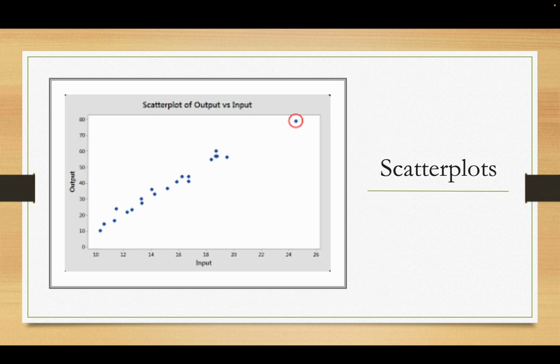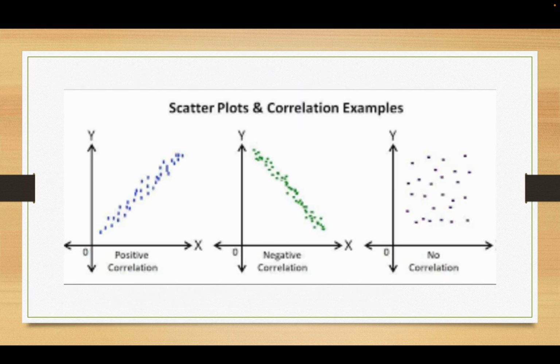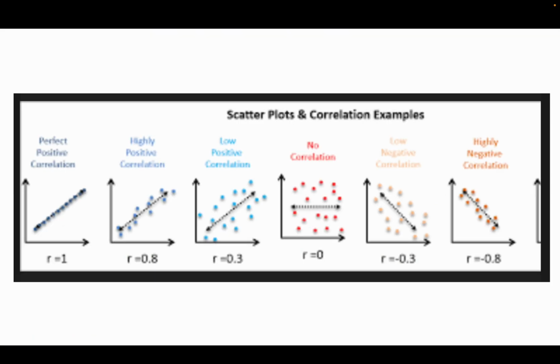Okay, we did that one. First thing about scatter plots is they're a lot like slope. Any slope that goes up like this is a positive slope, so that's a positive correlation. If it goes down, it's a negative slope, so that is a negative correlation. So if you remember slopes, you remember these. No correlation means it's not going up or down. It's just kind of fuzzy and spread out all over.